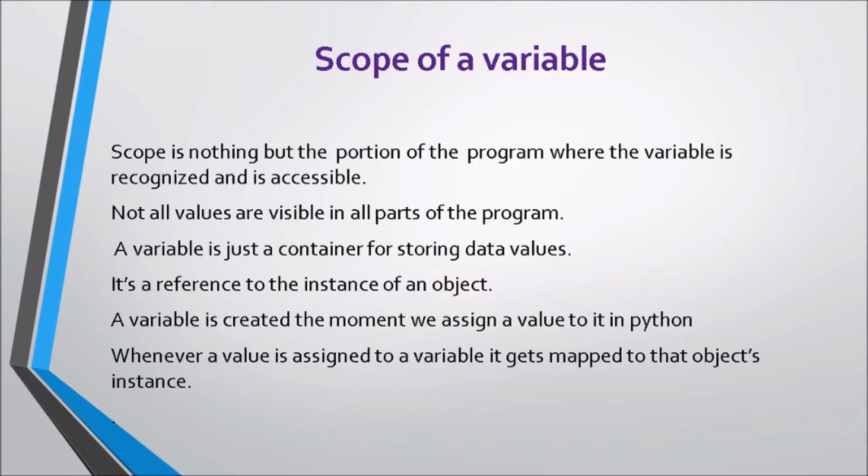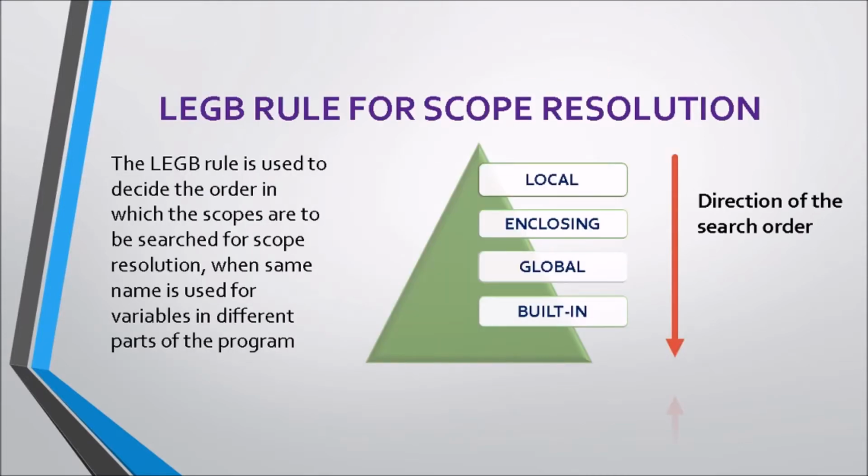A variable is just a container for storing data values and is a reference to the instance of an object. A variable is created the moment we assign a value to it in Python. Whenever a value is assigned to a variable, it gets mapped to the object's instance. When a variable with the same name is defined in different parts of the program, we need to follow the LEGB rule for scope resolution. LEGB stands for local, enclosing, global and built-in.